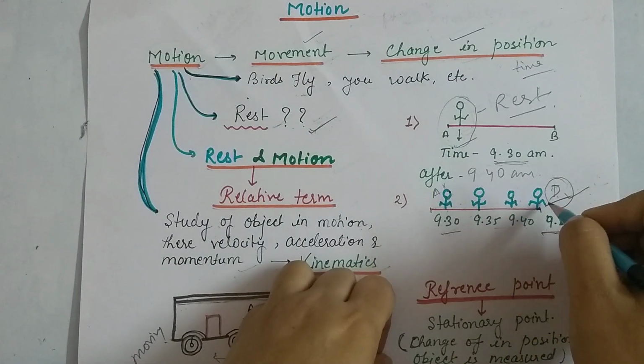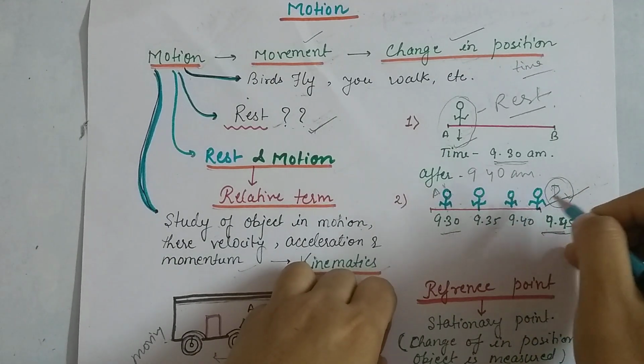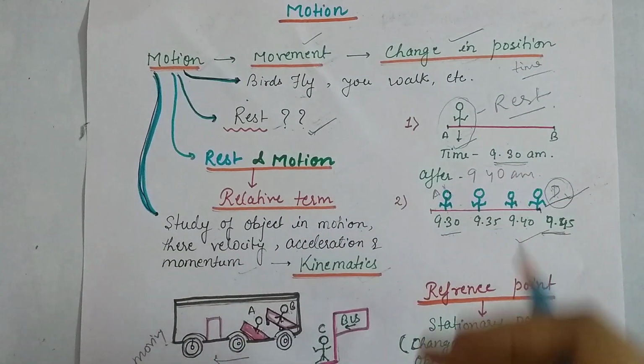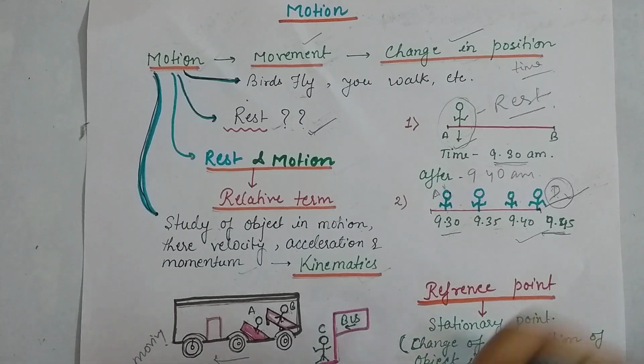It means this person is in movement because he changes his position. So basically motion and rest are relative terms.